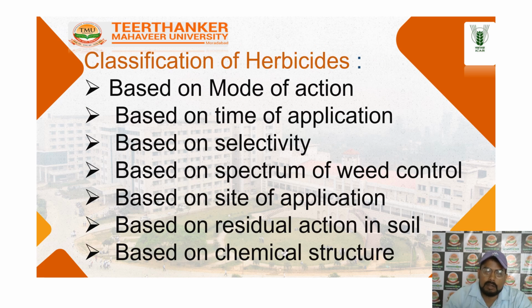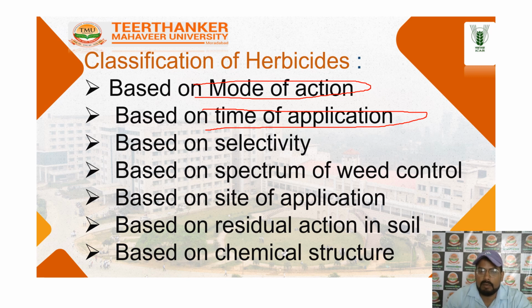So these are the herbicide classifications. First is the category of the herbicide used. First is the mode of action: how the herbicide works when applied in the field. Second is the time of application: which time is best and highly effective for field application.